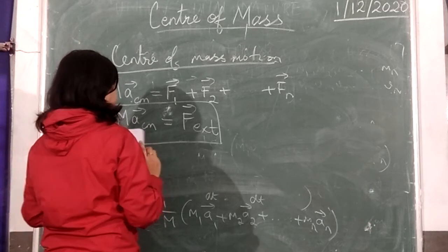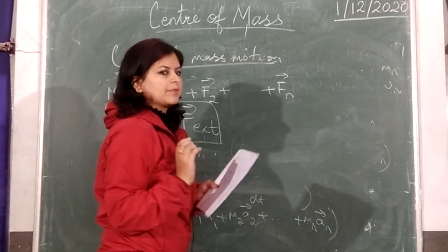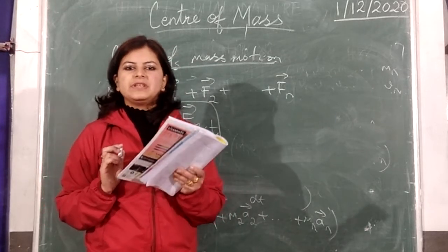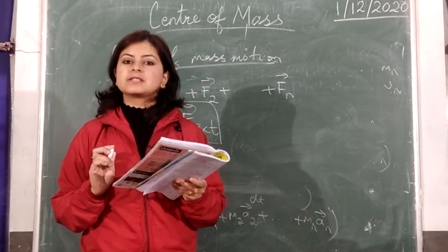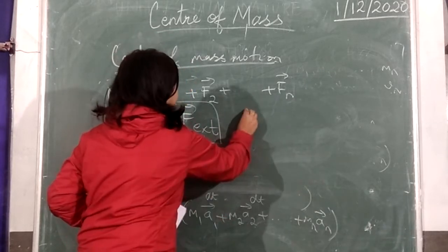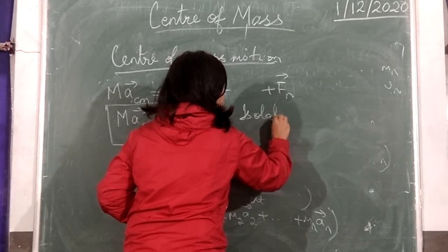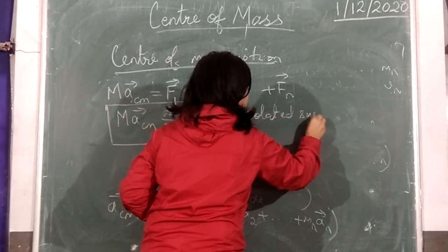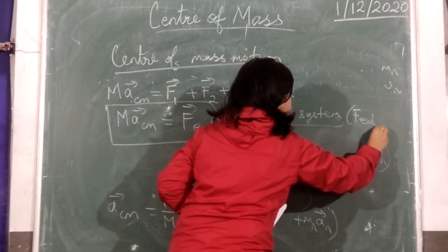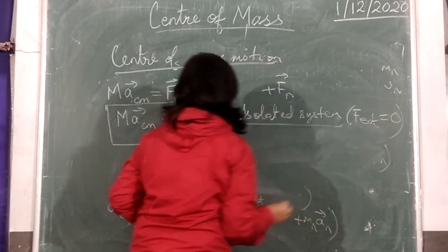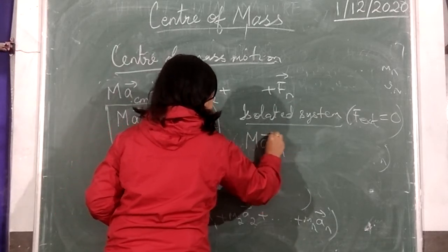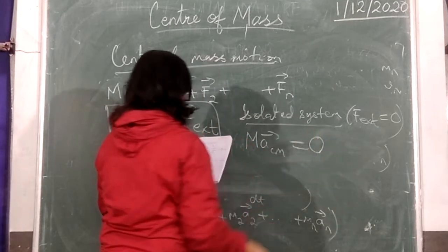Now, if this is an isolated system, what is an isolated system? If you recall from previous classes, an isolated system is a system in which the net external force acting on the system is equal to 0. So for an isolated system, F external is equal to 0. So what we can write is that M a_cm is equal to 0.